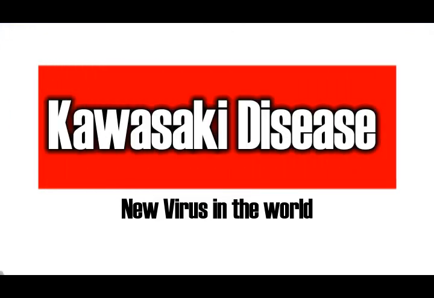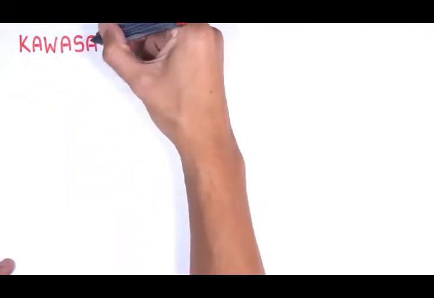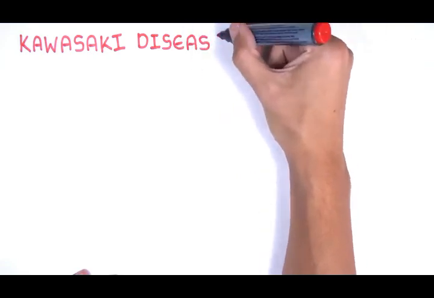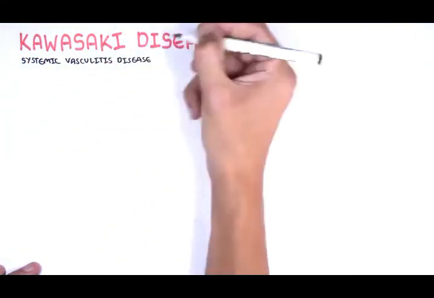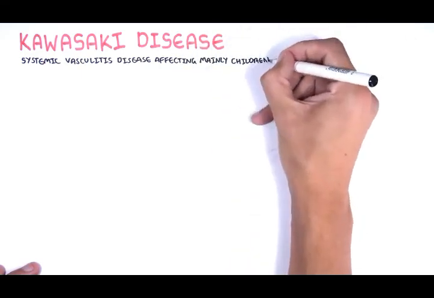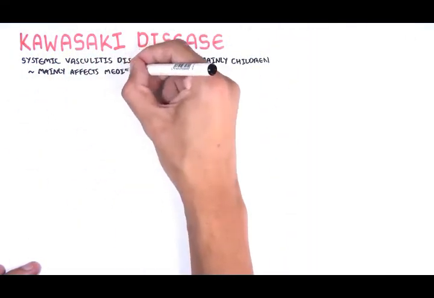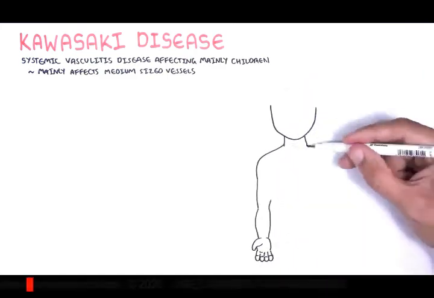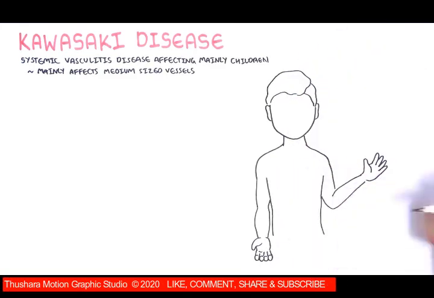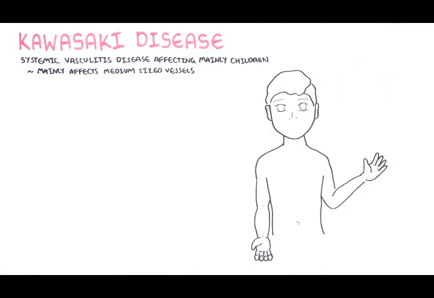The other type of medium-sized vasculitis is Kawasaki disease. Kawasaki disease is an uncommon systemic vasculitis disease affecting mainly children under the age of 5. Kawasaki disease is a medium-sized vasculitis. Kawasaki disease and Henoch-Schönlein purpura are the most common primary vascular diseases in children.